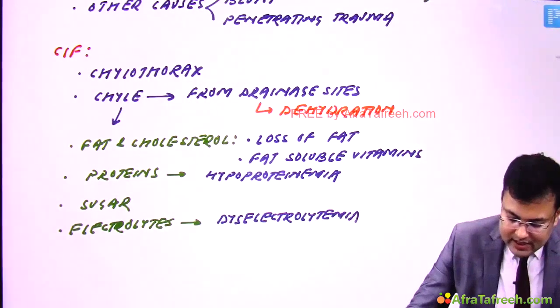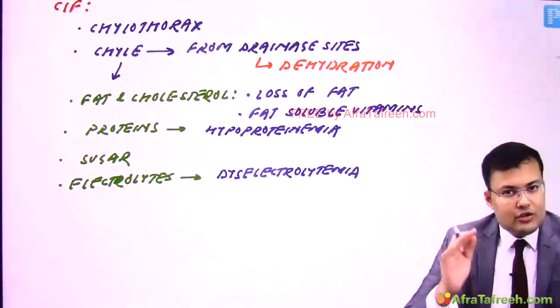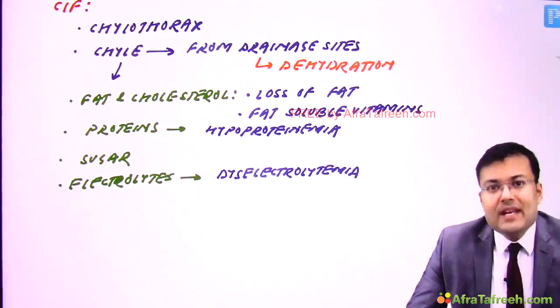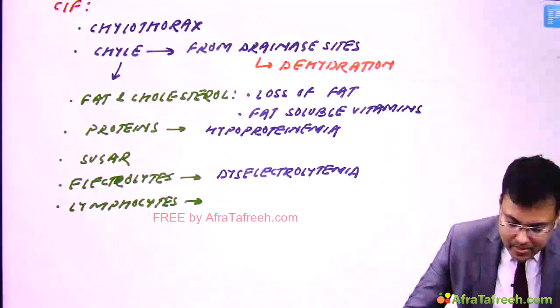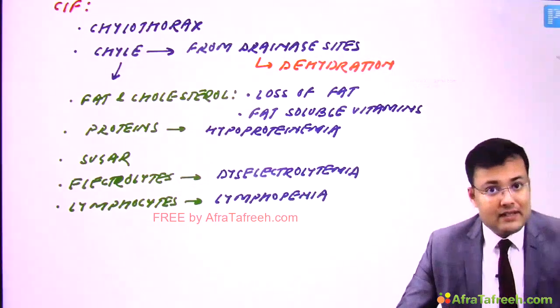Right? And what is another problem? In chyle there is presence of lymphocytes also. So if there is loss of lymphocytes, these patients will be having lymphopenia. Clear? And because of this, these patients will be having lymphopenia. Okay, so these are the clinical manifestations.